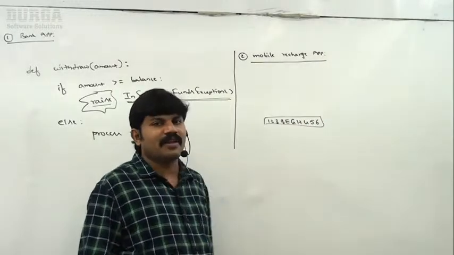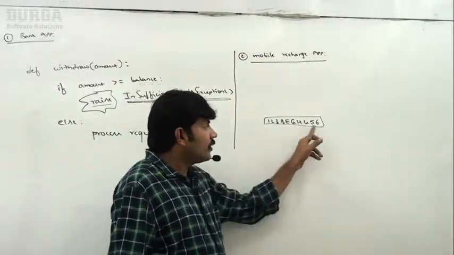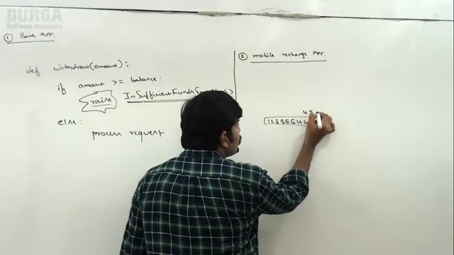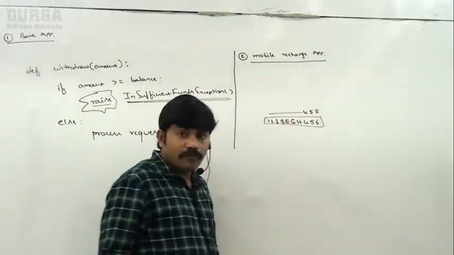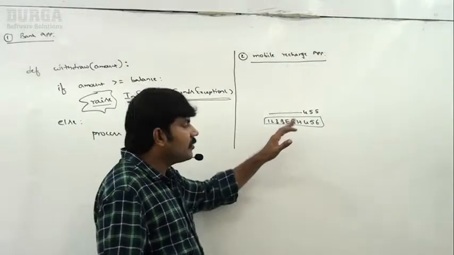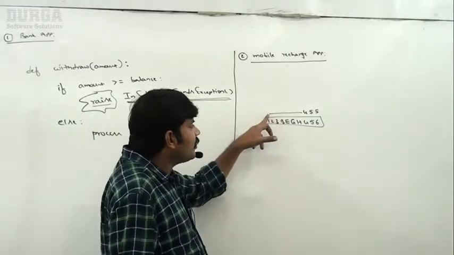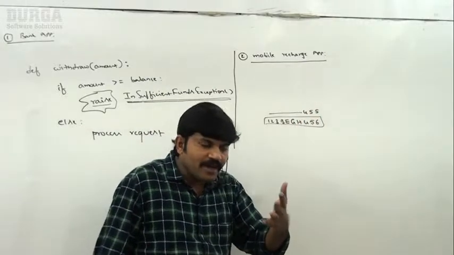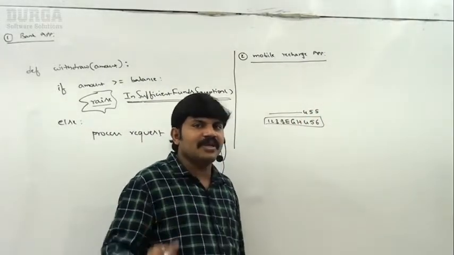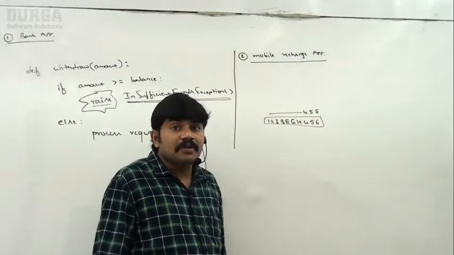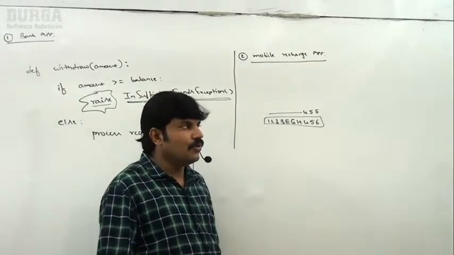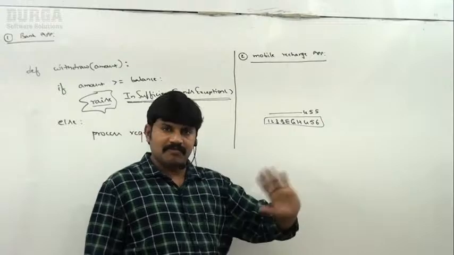But sometimes, since 456 is there, 455 should also be there, so I try to enter 123 BEGH 455. Whenever I try to enter it, immediately we get an invalid pin exception. There is no such pin number.